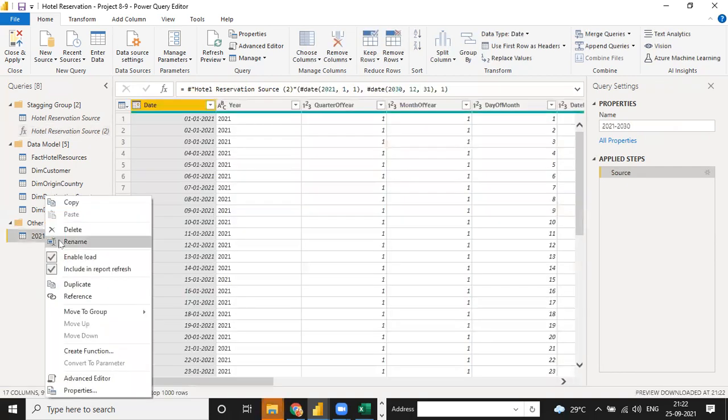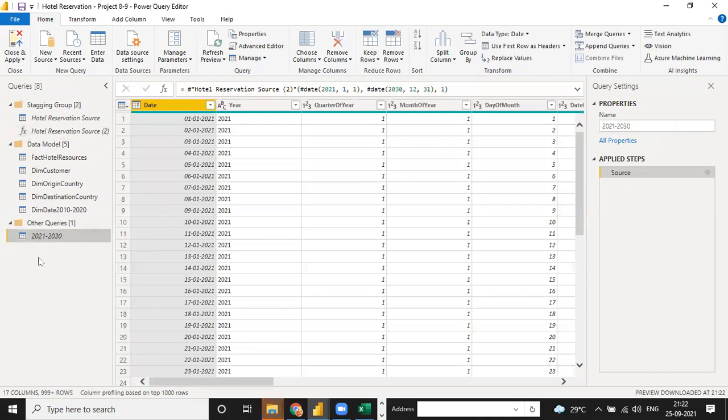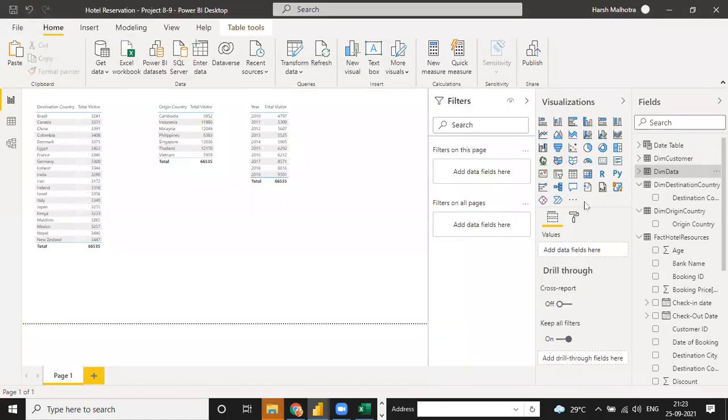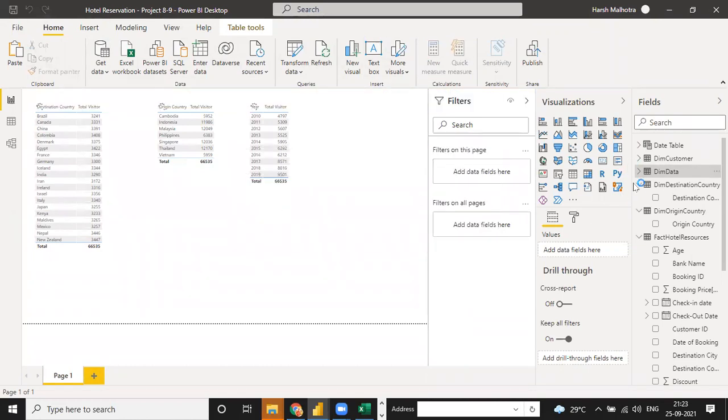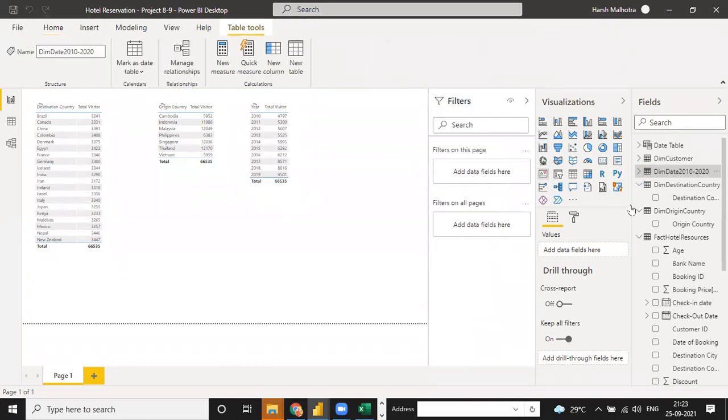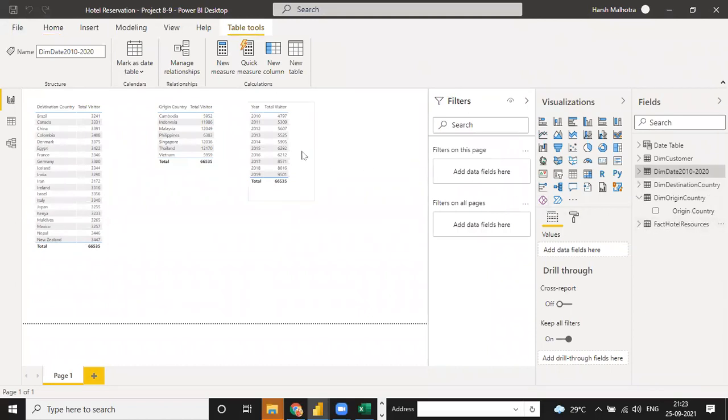Okay, I just click on this and go to enable load inactive. When I go to close and apply, this table will not load into Power BI. See, it automatically changes, all the loading is completed. And when you look at your data, we first have to create the date table, right? First.